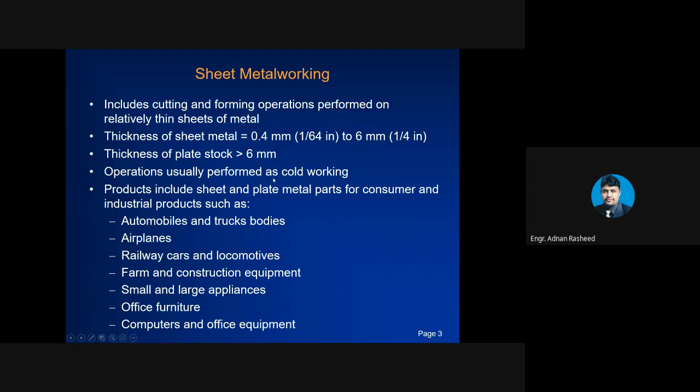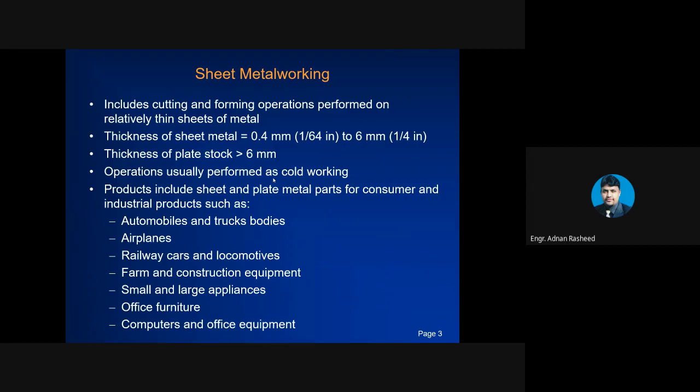Operations are usually performed as cold working. So in sheet metal working, all the operations will be performed as cold working operations. What will be the products that result from sheet metal working? It includes automobile and truck bodies, airplanes, railway cars and locomotives.